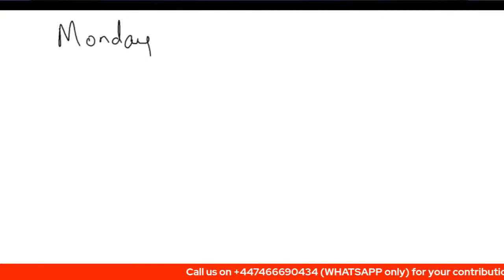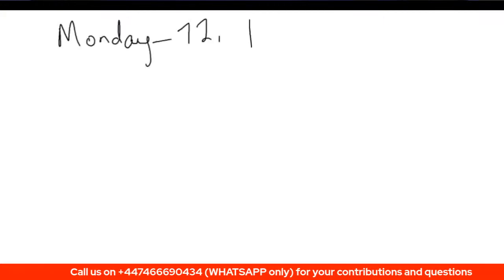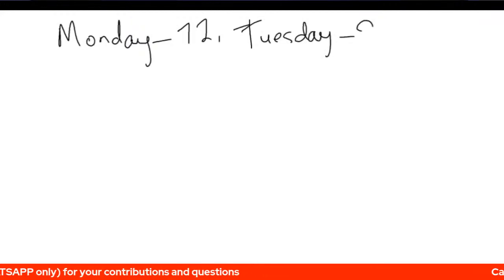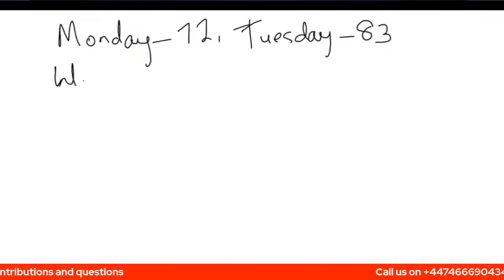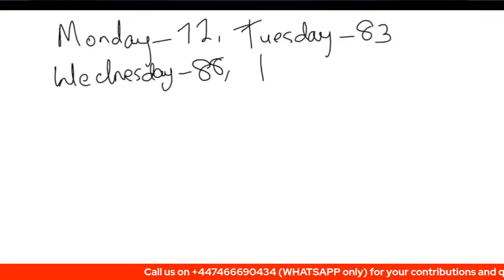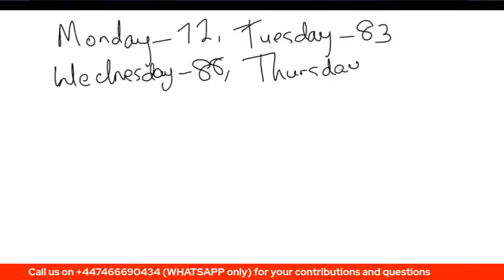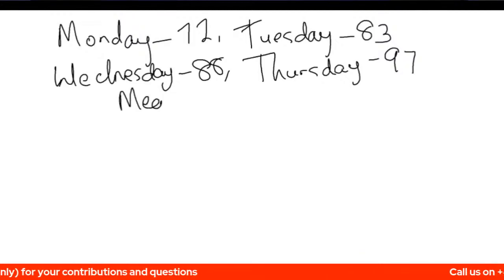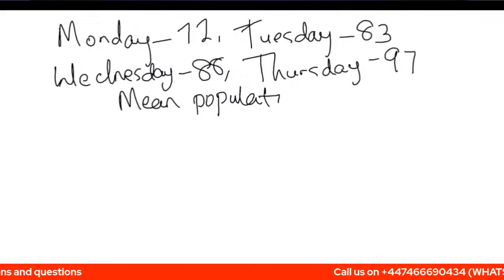So we have that a school play takes place from Monday to Friday, and we have the population for Monday. Let me put it down. For Monday, we have 72. For Tuesday, we have the population to be 83. For Wednesday, we have 88. And then for Thursday, we have 97. We're given the mean population as 90.